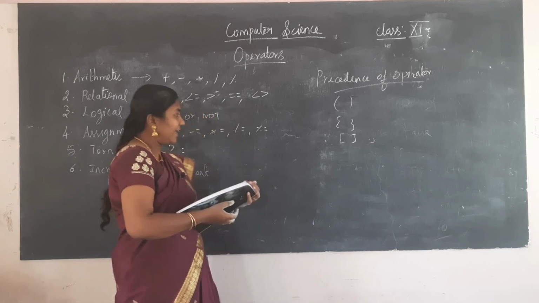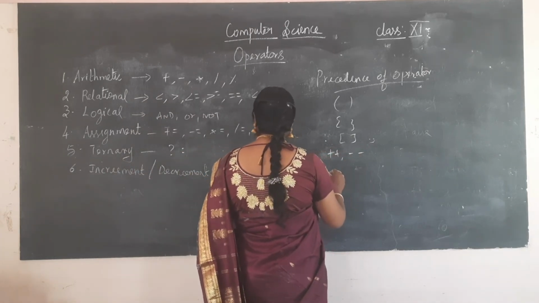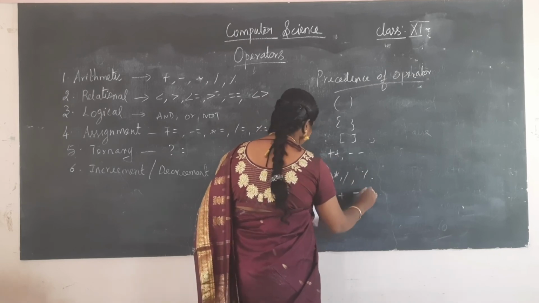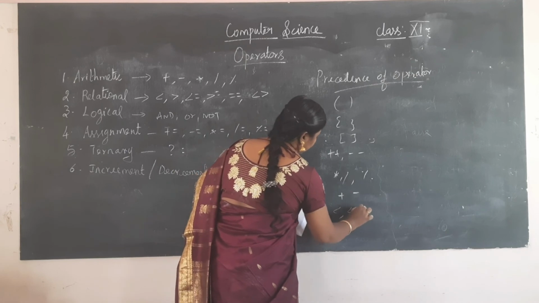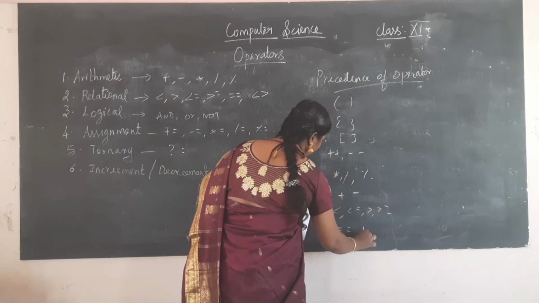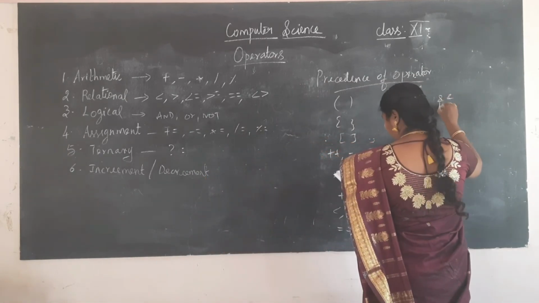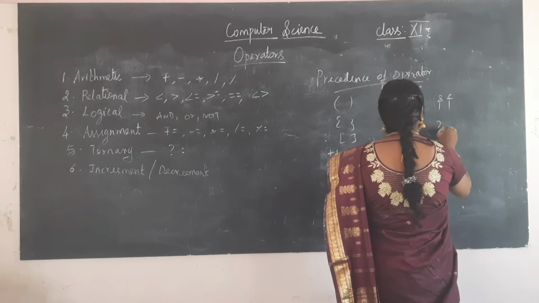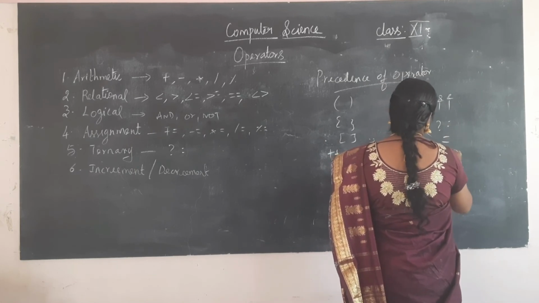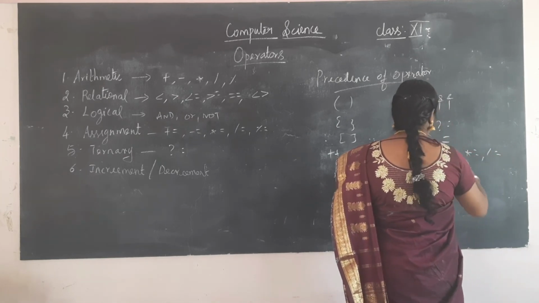And then you will be having plus plus, minus minus, and then star, percentage modulo, plus minus, and then less than or equal to, greater than or equal to, not equal to, and then only the and operator, or operator, conditional operator, equal to, and then all assignment operators, plus equal to, minus equal to, star equal to, slash equal to, and then the comma.